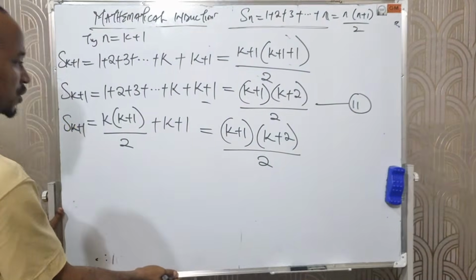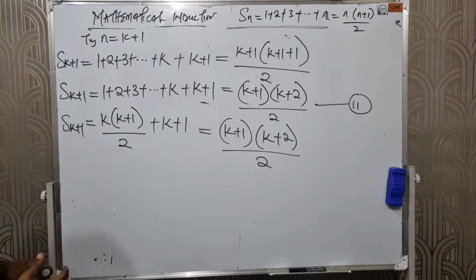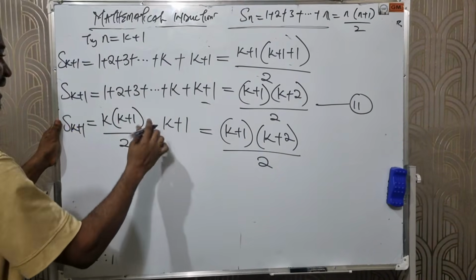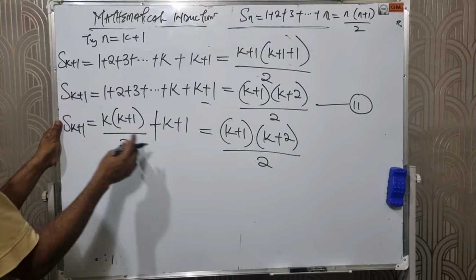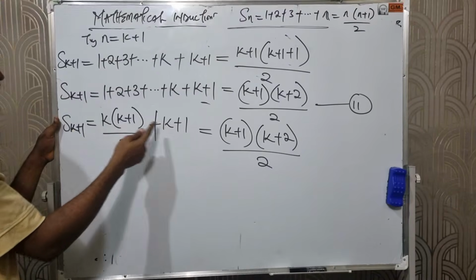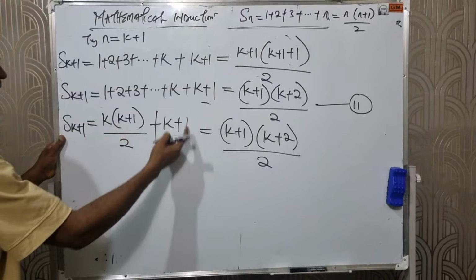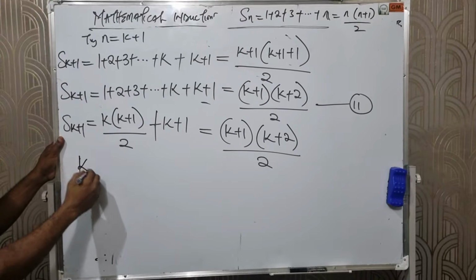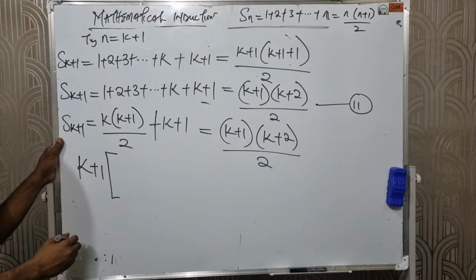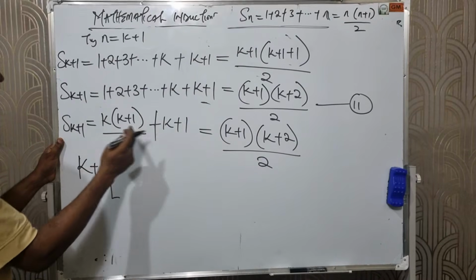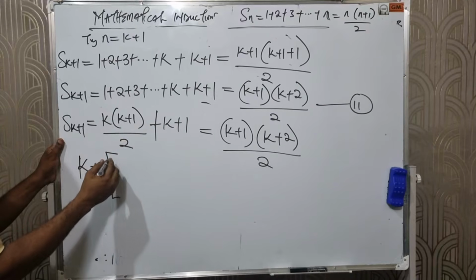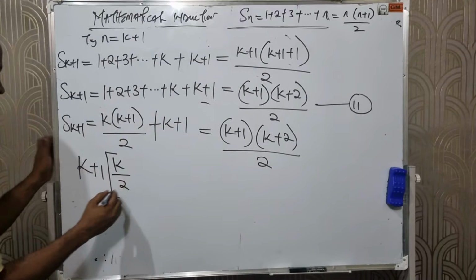Now the next thing we need to do is to keep on evaluating. If you look at these two here, there's a plus sign that separates these two terms, and we have k plus 1, k plus 1. I can factorize this here. I can bring out my k plus 1 in brackets. K plus 1 is common here. If k plus 1 is common, what will remain here is k over 2. Why?